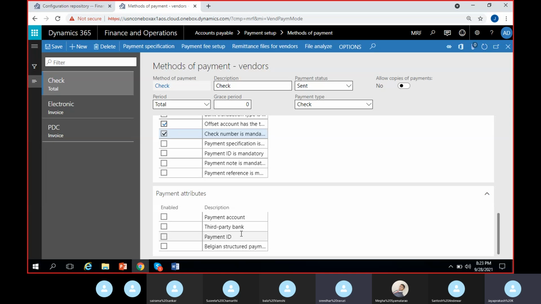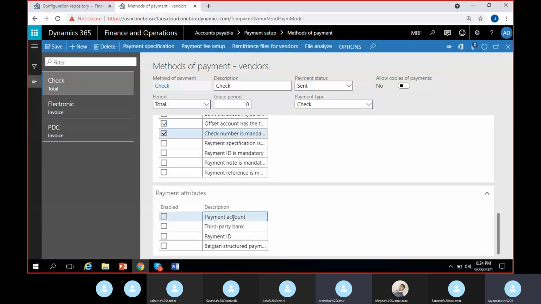So we have payment attributes as well. Payment attributes are mostly related to electronic payments only. Third-party bank account means here the vendor bank account. We normally give the vendor bank details when we create a vendor bank. Mostly with electronic payments, it will automatically pick these vendor bank details. If it is compulsory for the system to function properly or for the transaction to be exported into the file, then you can give this third-party bank.